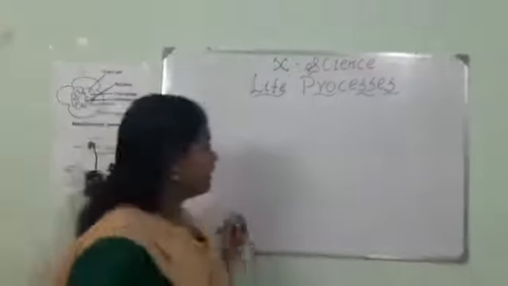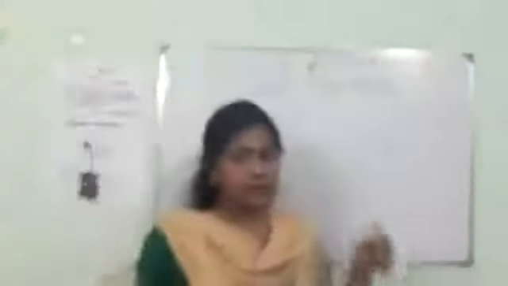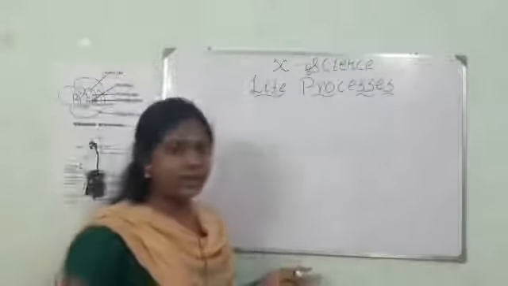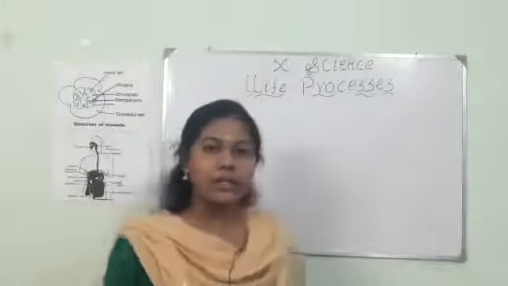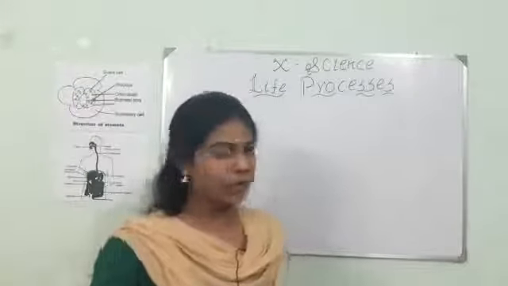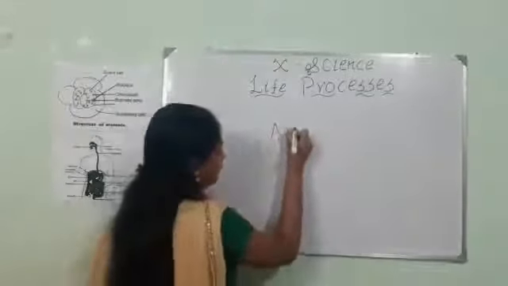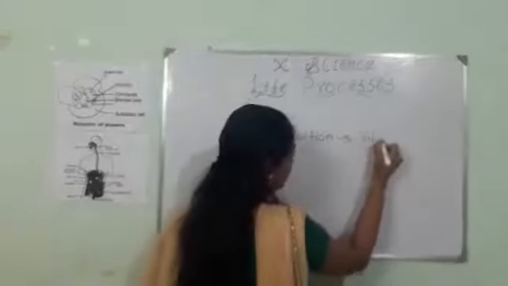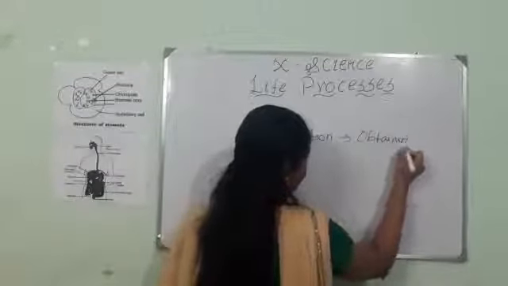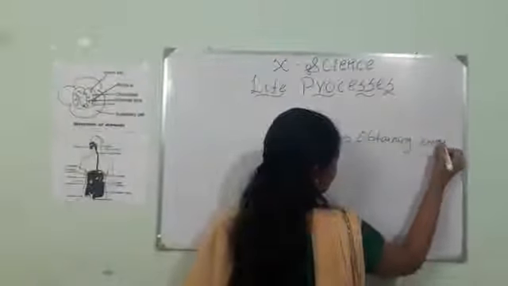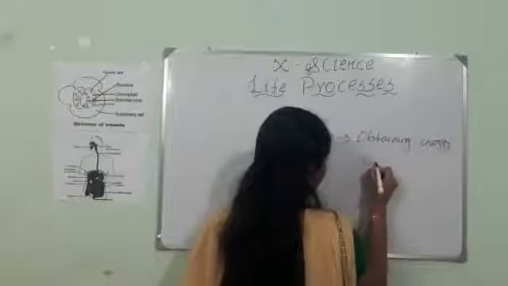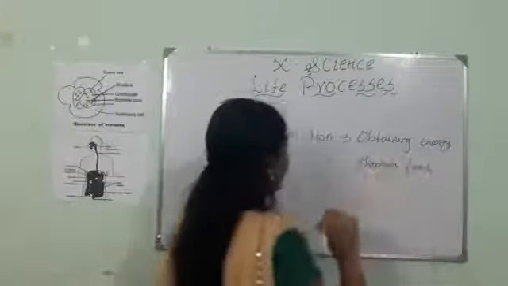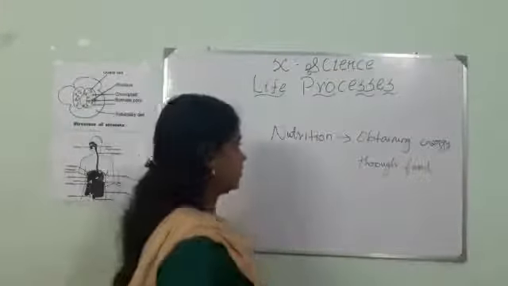I said the processes which help to undergo metabolic activities are called life processes. To perform those metabolic activities, we need energy. How do we obtain energy? Basically through food, right? So, the process of obtaining energy through food is called nutrition.